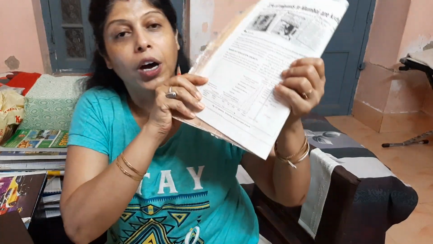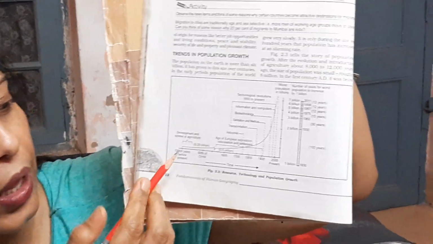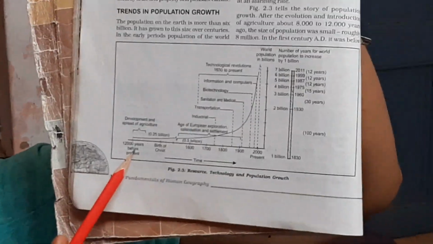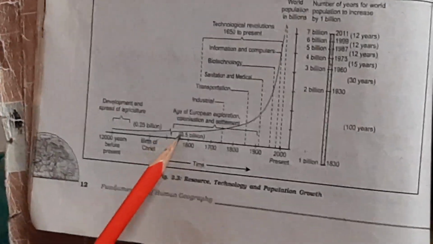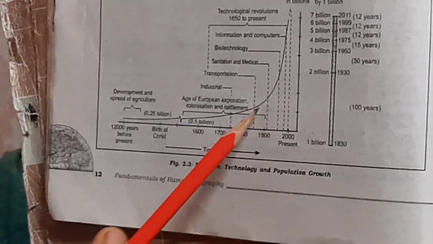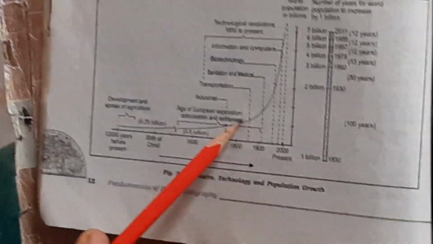So these are the phases. I am just showing it with the help of a graph. You can see this graph very nicely. This is the age of early history of man, that is before BC. After that, the agricultural revolution. This is the age of industrial revolution.